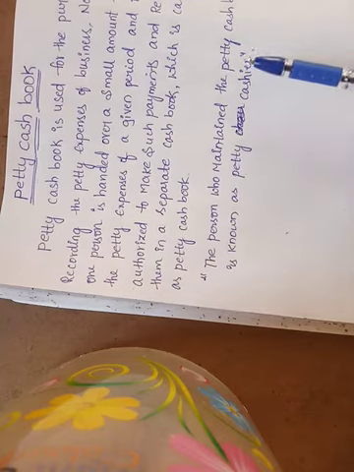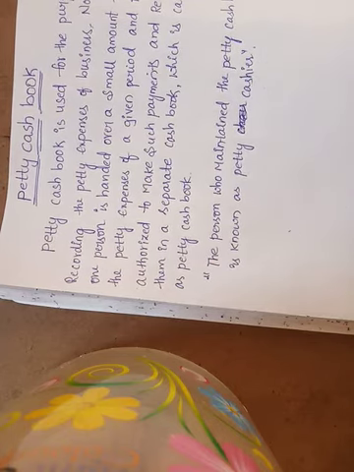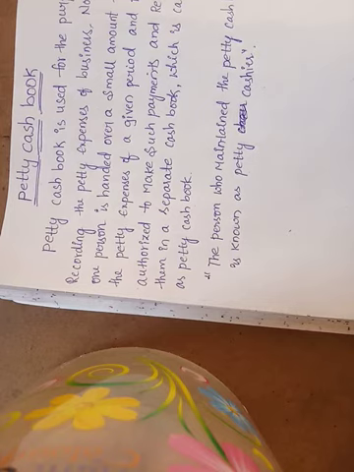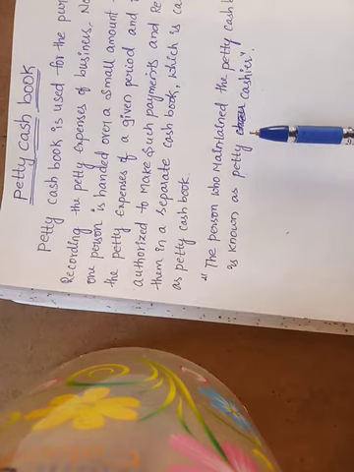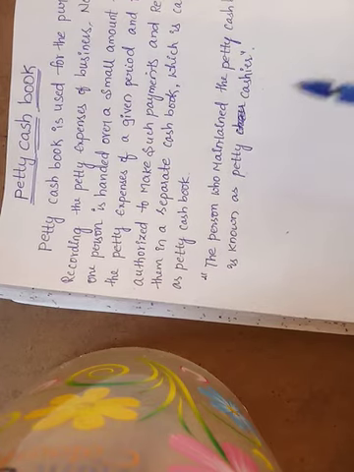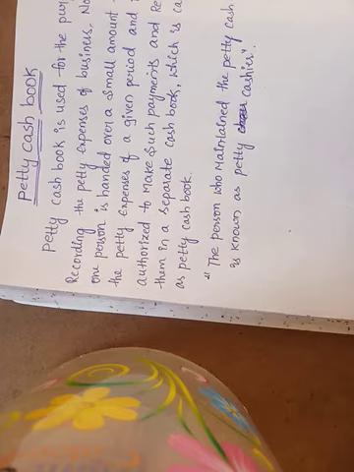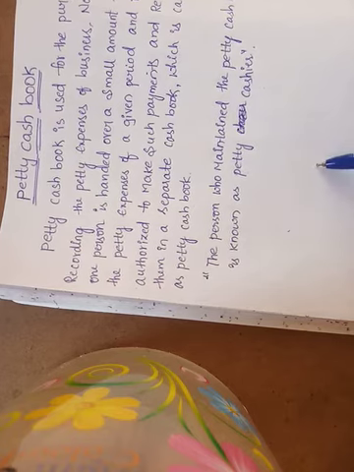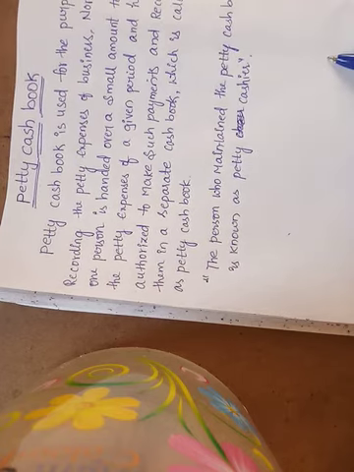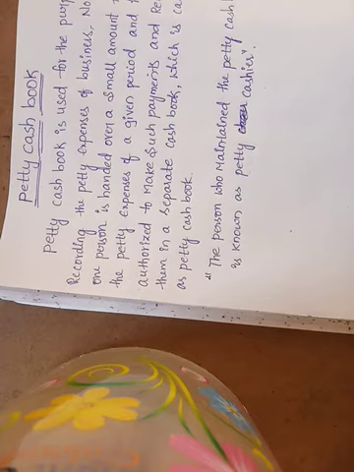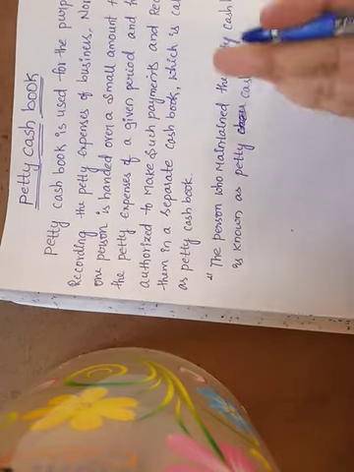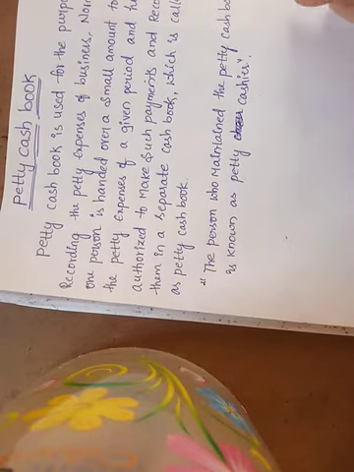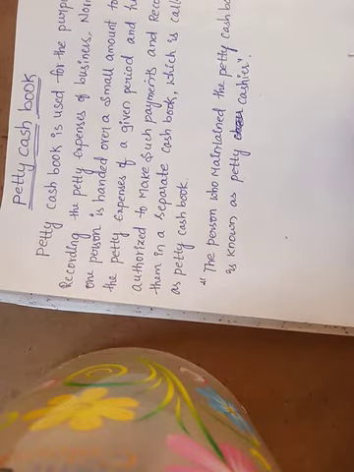Okay, so this imprest system is very useful, especially if an analytical petty cash book is used. Under this method, a separate column is provided to record each head of the petty expenses along with a total column. In our problem, how many expenses are there? For all the expenses we make, we make columns, and a total column.